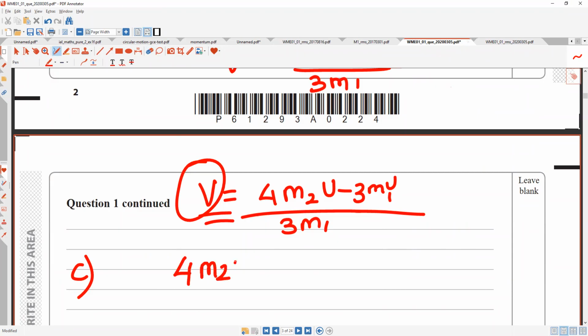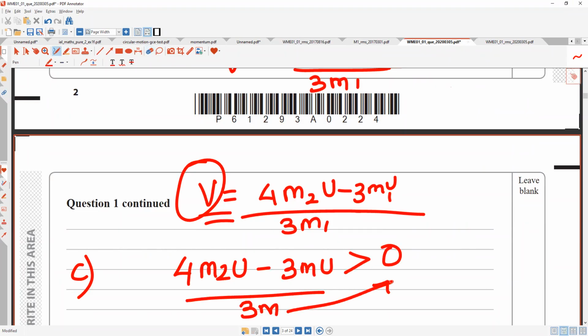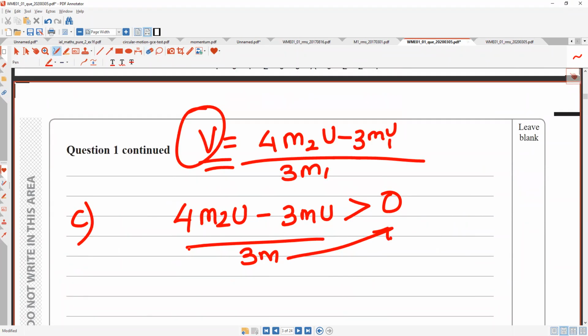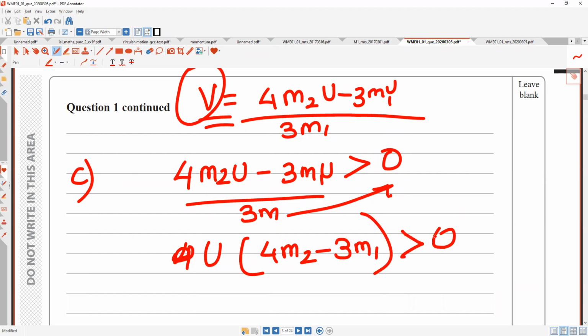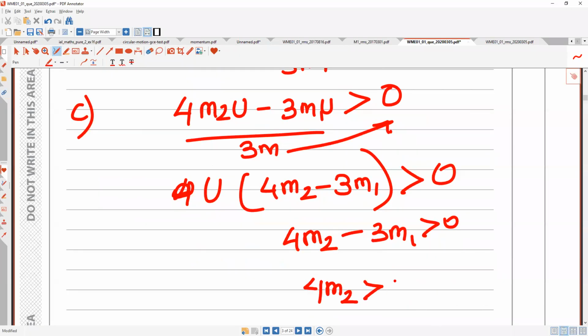So you're left with 4m2u minus 3m1u is more than 0, divided by 3m1. This goes here and becomes 0. So this becomes 4u is equal to 4m2 minus 3m1. I was actually figuring this out the first time. Now the u goes away, so 4m2 minus 3m1 greater than 0. Take that over here: 4m2 greater than 3m1. Now you know what to do.